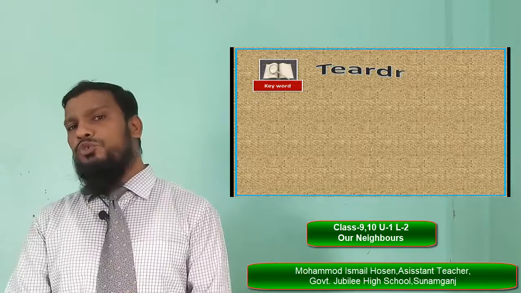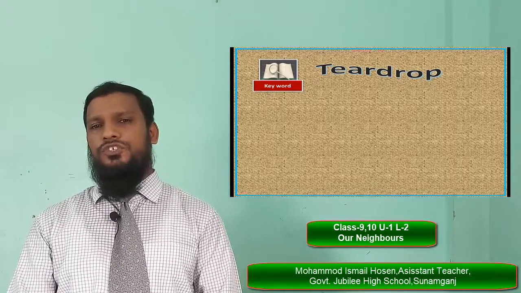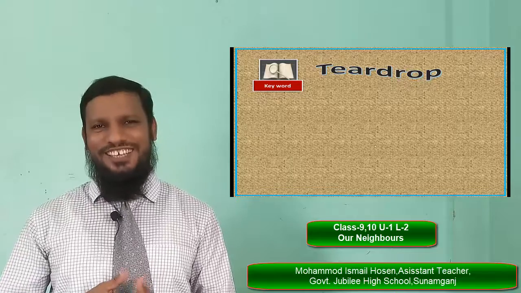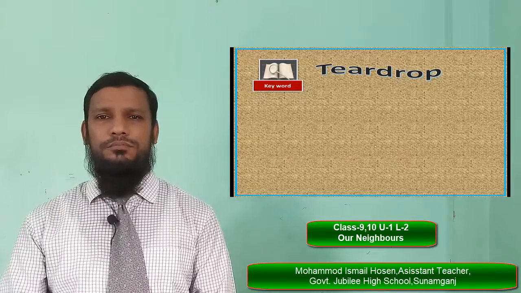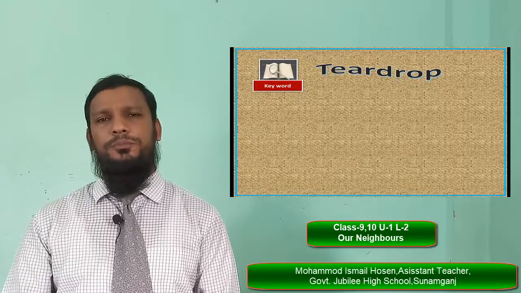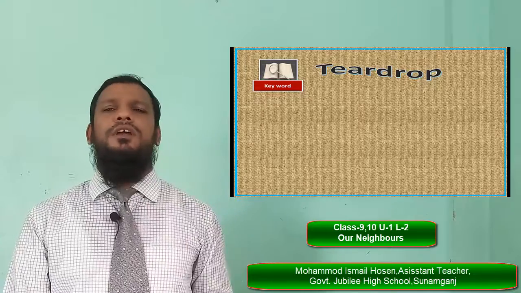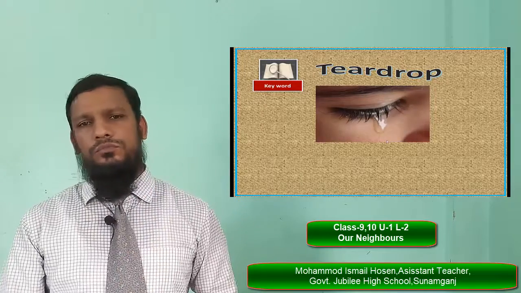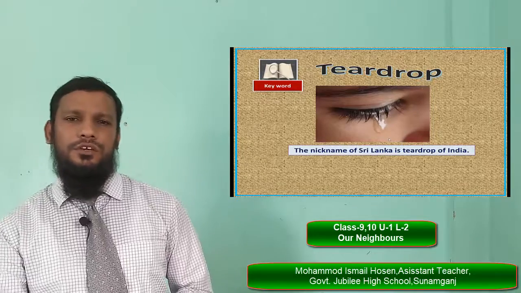Before going to read the text, I'm going to present some vocabulary, because this vocabulary will be helpful to understand the text. The first word is teardrop. What do you mean by teardrop? Teardrop means water coming down from the eyes.